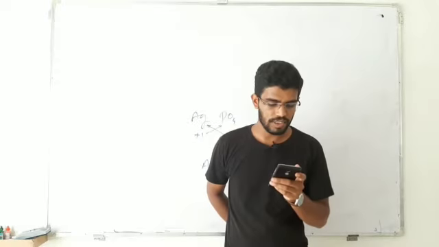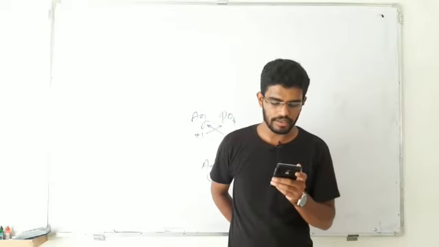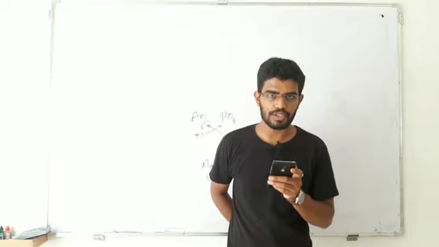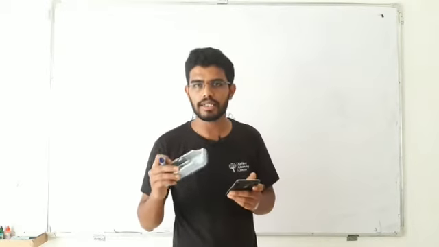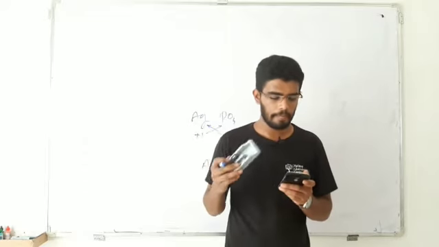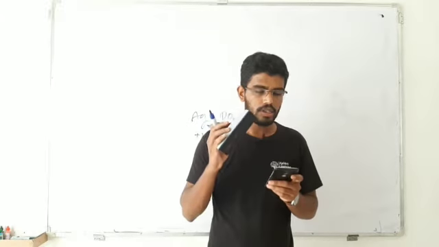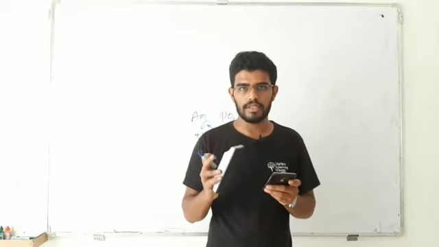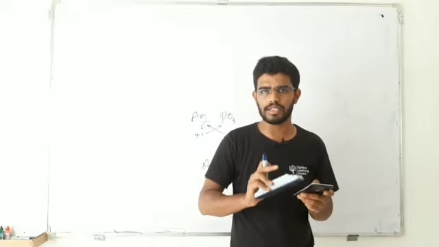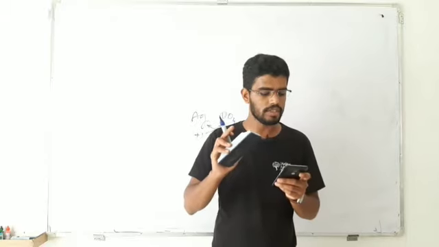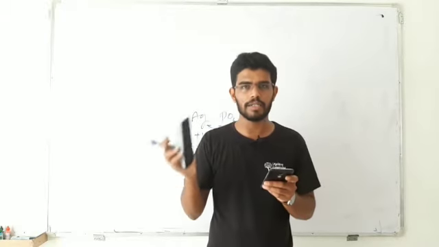Again read the question carefully. Which of the following reactions is not a decomposition reaction? You need to choose which is not the decomposition reaction. Taking a look at the options, the shortest and smartest way to answer this question is what? You have the option of magnesium ribbon is burnt.